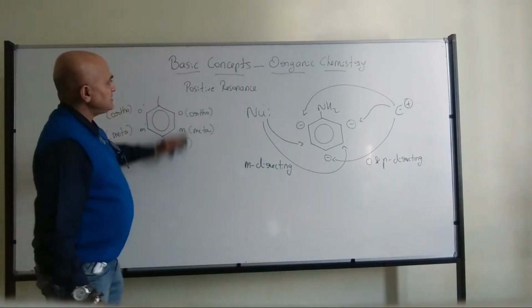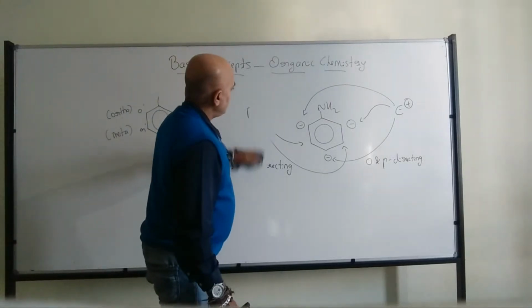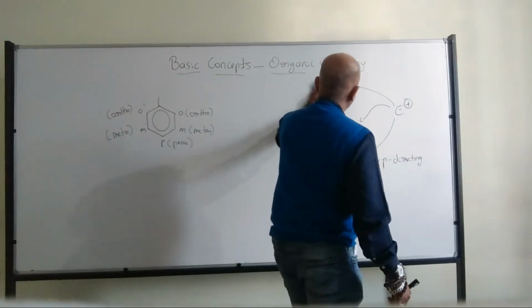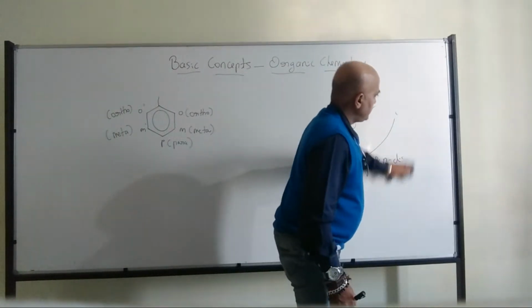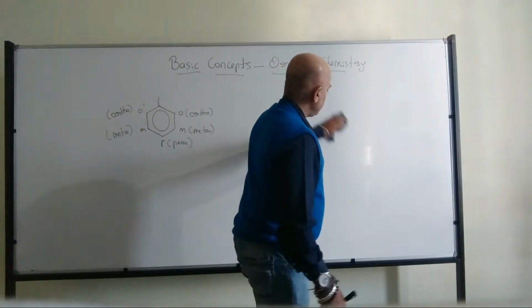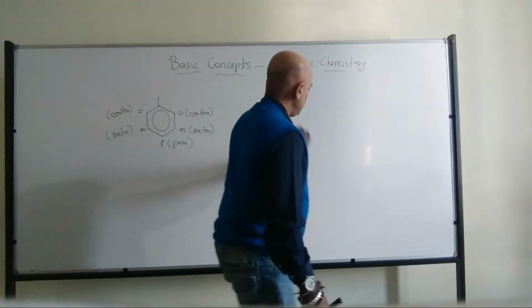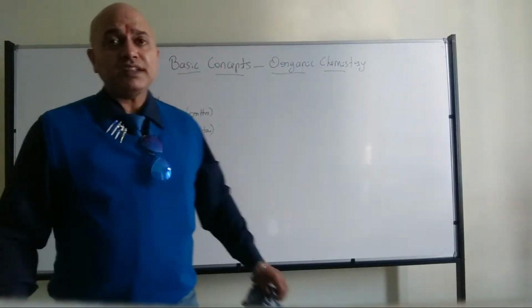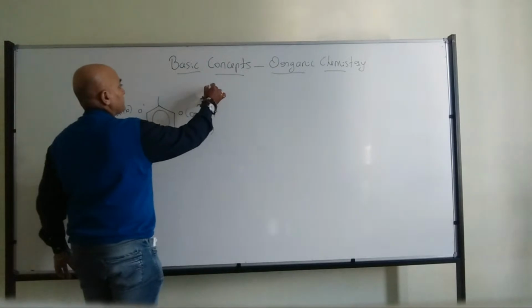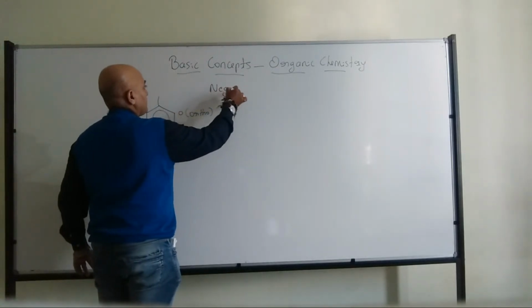Any doubts in this? If you have any doubts, you can ask. Done. Then in that case, I will move to the next one, that is negative resonance. We will move to negative resonance.